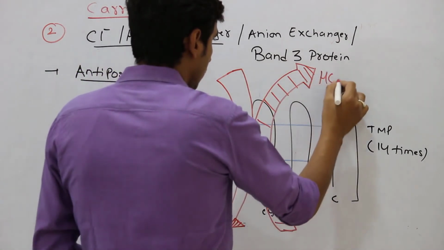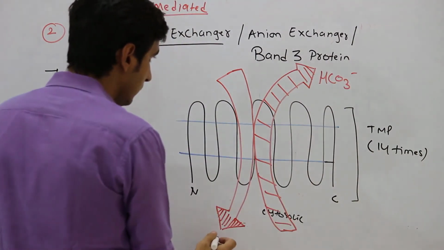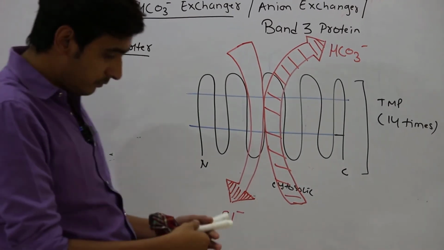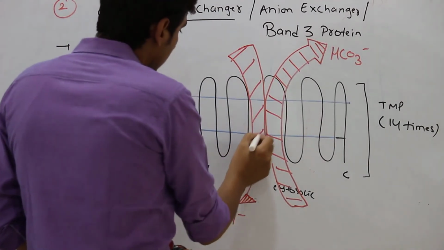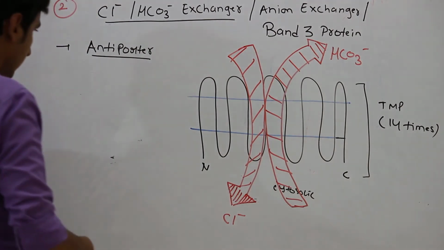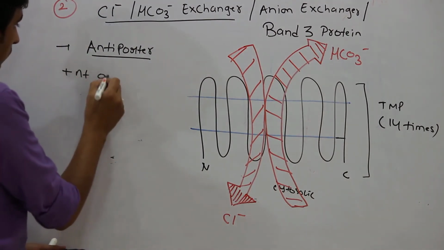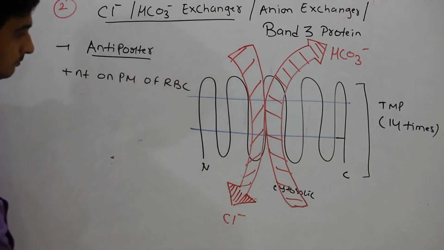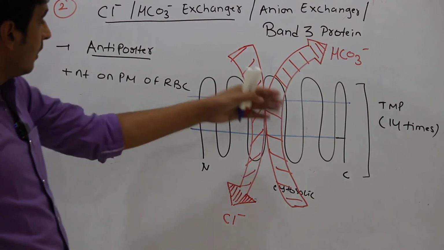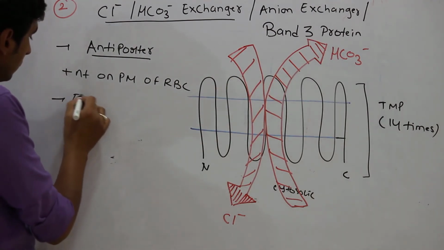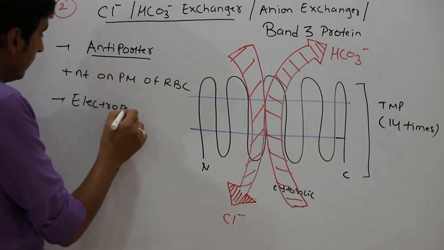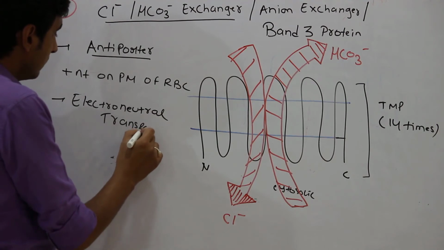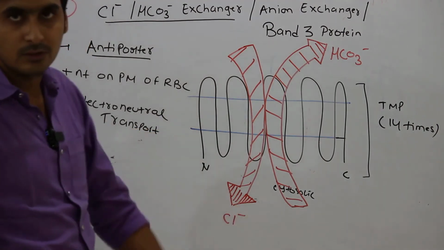Here is the bicarbonate and here is the chloride. So it helps in the exchange of chloride and bicarbonate ions, and it is present on the plasma membrane of RBC. It's an antiporter and it's an electroneutral transport. Very important. Electroneutral transport means there will be no net gain or loss of charge.